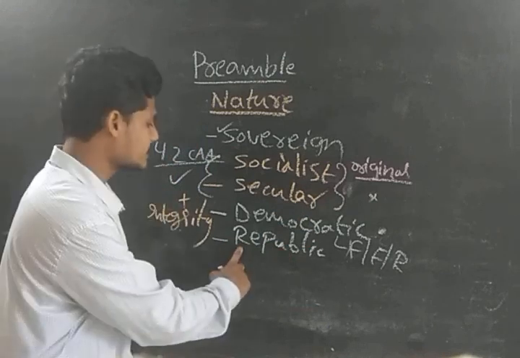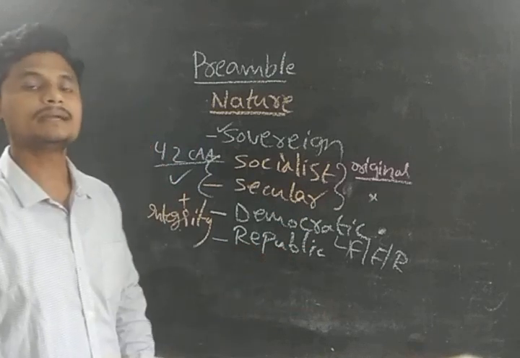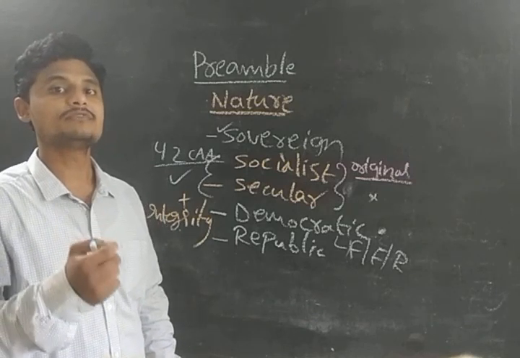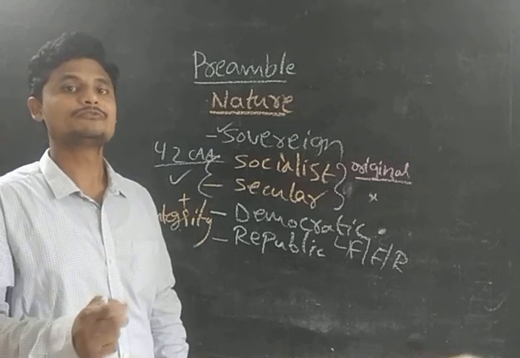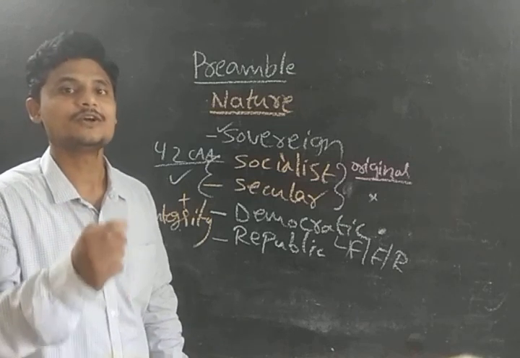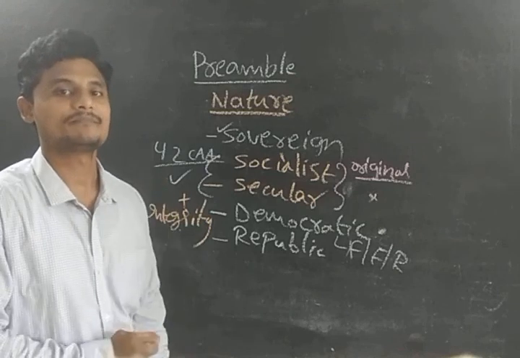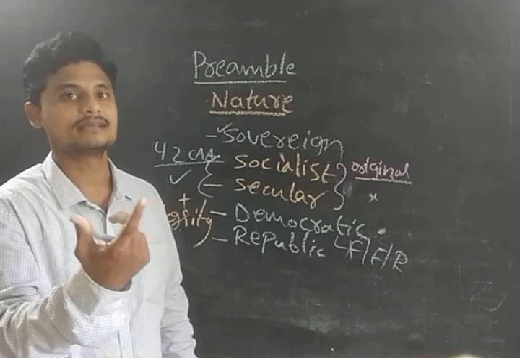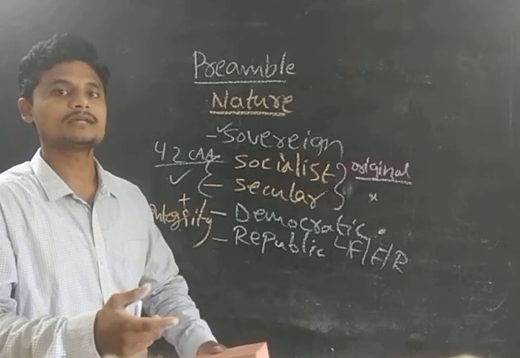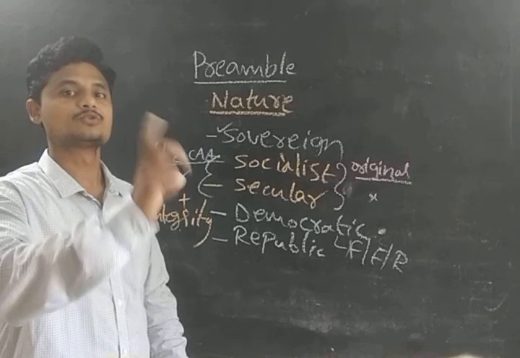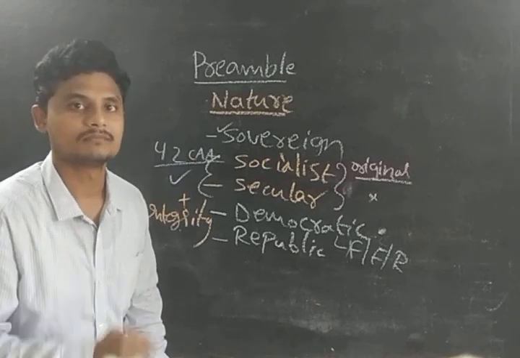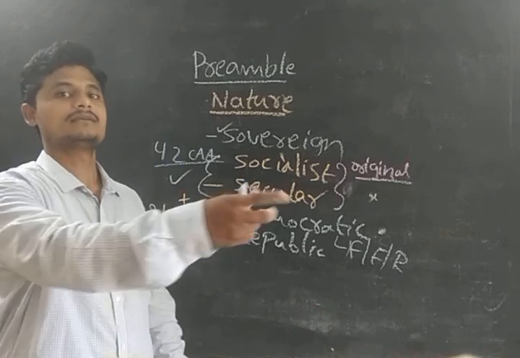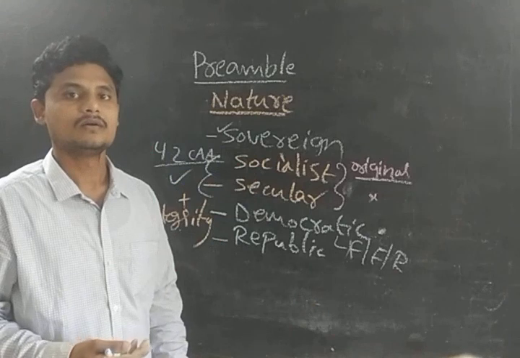Okay, and after that I will move my discussion to the republic. What do you mean by republic, guys? Republic is nothing but the head of the state is an elected representative. If the head of the state is an elected representative, we can say that it is a republic country. Okay, guys, what do you mean by elected and selected? A small difference, guys. Elected means few people come together and say we need that person to rule us, that we are going to elect him. And what do you mean by selection? Selection means without any voting, just X person you are selected, Y person you are selected. Okay, guys, this is the selection.